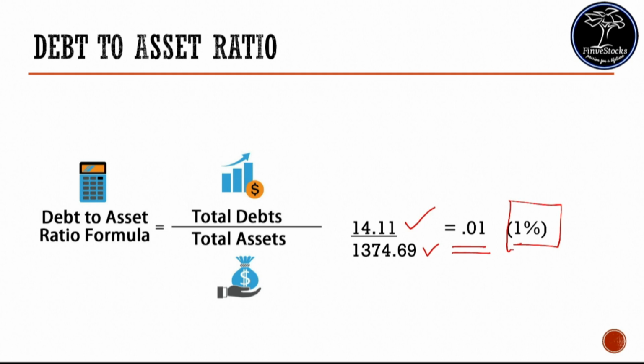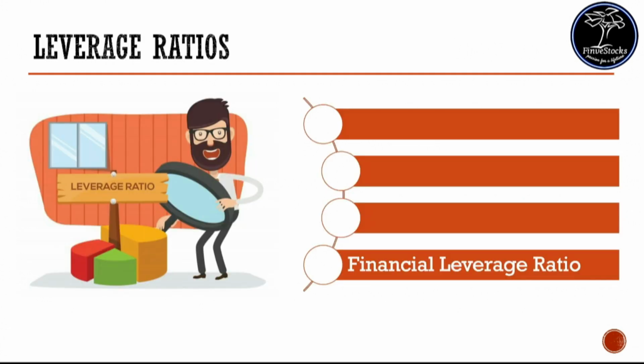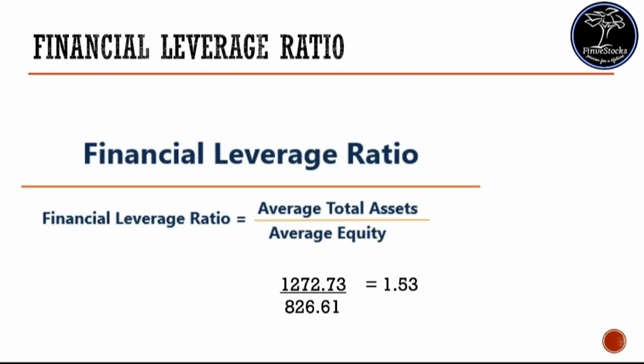The next one is the last financial ratio, that is financial leverage ratio. Financial leverage ratio is an indicator to give indication to what extent the assets are supported by equity. Financial leverage ratio is average total assets upon average total equity. Let's see an example wherein the average total assets is 1272 and average total equity is 826. Then the financial leverage ratio is 1272 upon 826, that is 1.53.